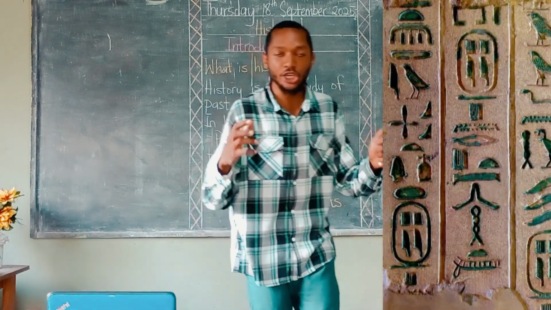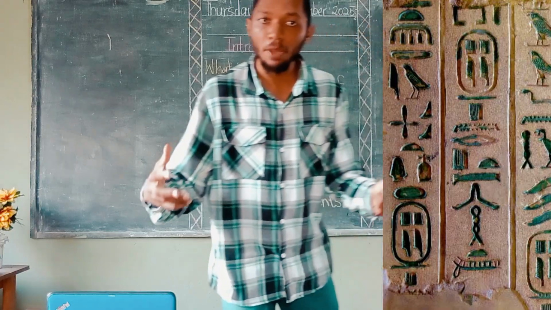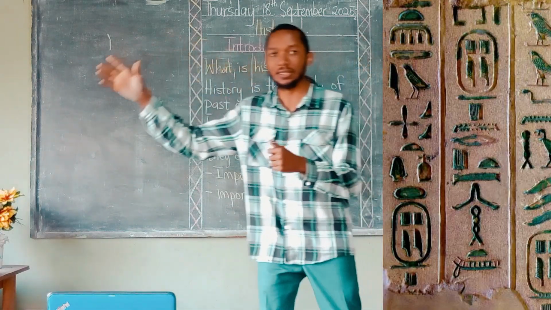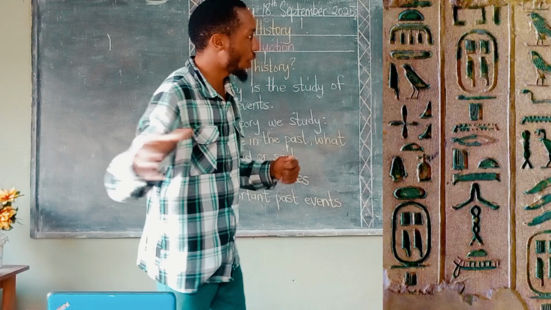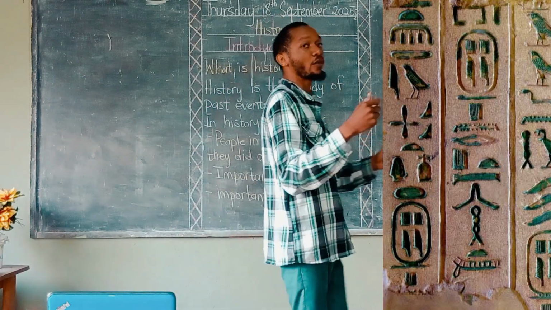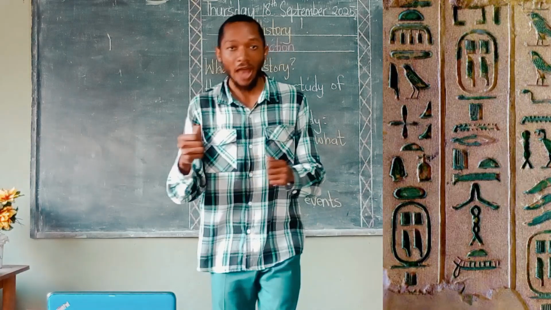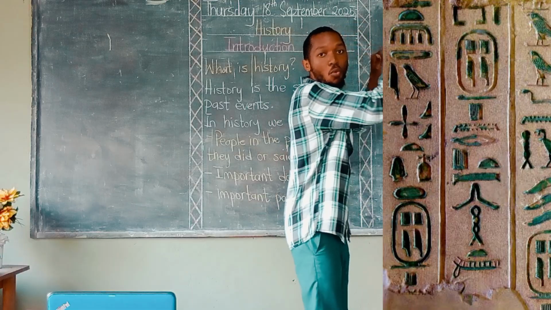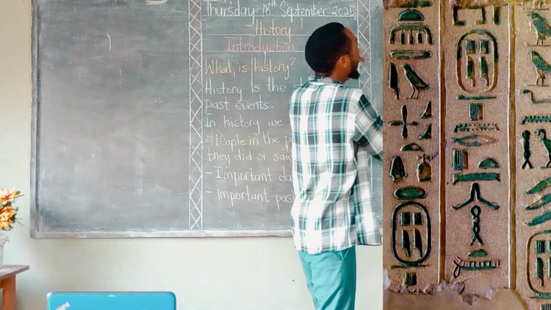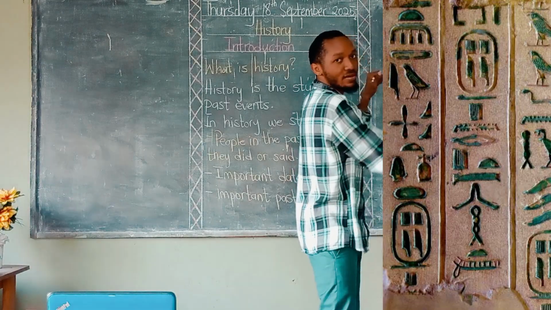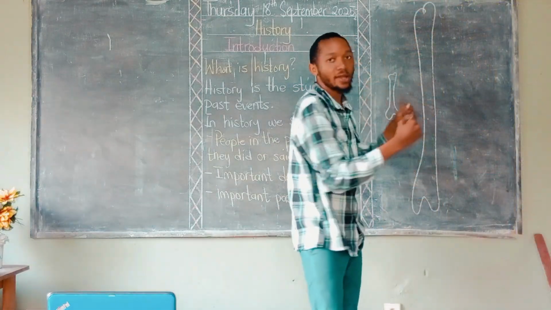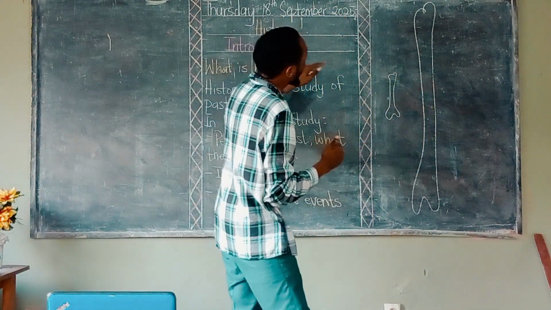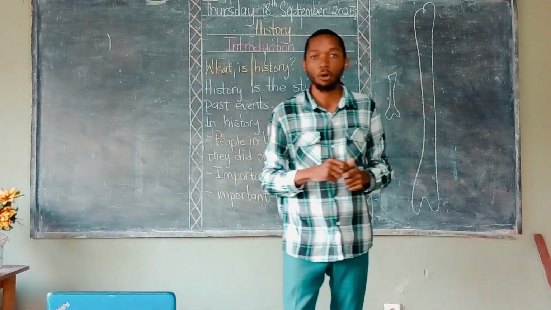So while these historians, people who study about the past, went maybe into Egypt or into these places, they went into these caves and everywhere was dark, and as they were digging and moving, they saw writings on the wall. They saw writings that people had inscribed on the wall, and then they brought someone who knew how to understand that language, who could read it and interpret what was written on the wall.